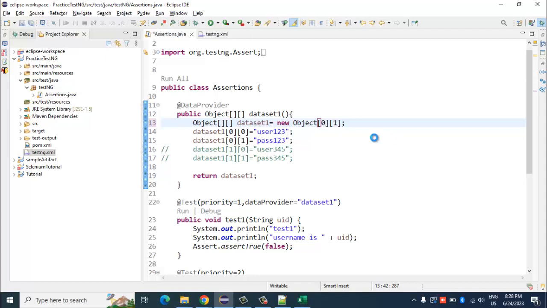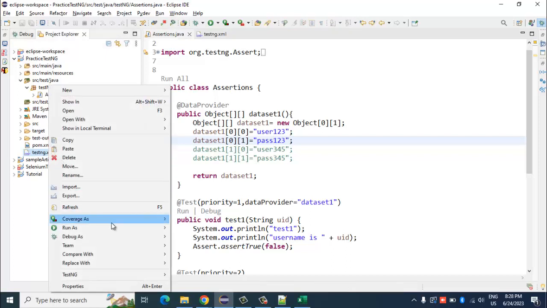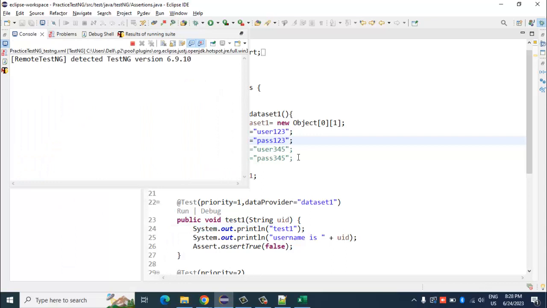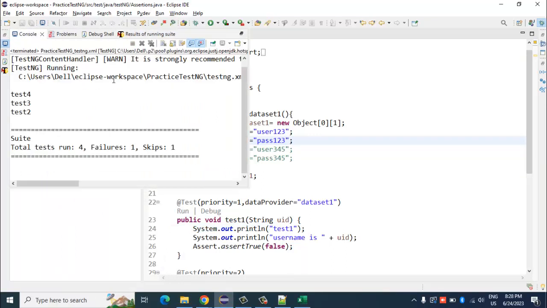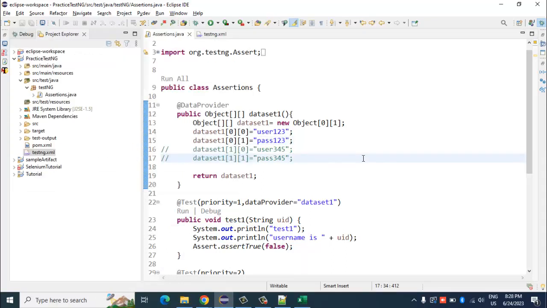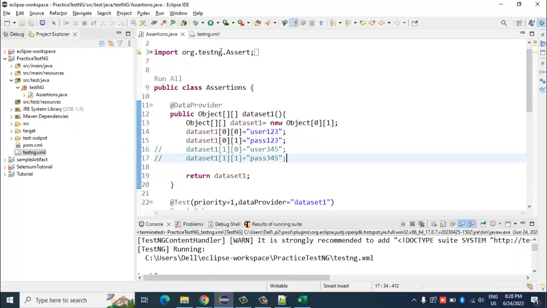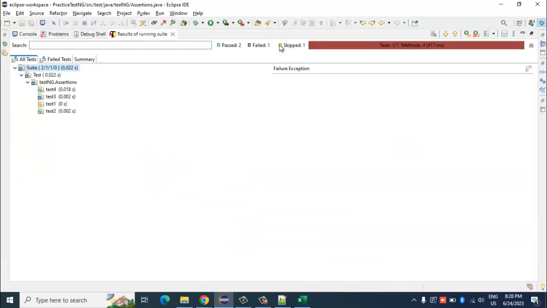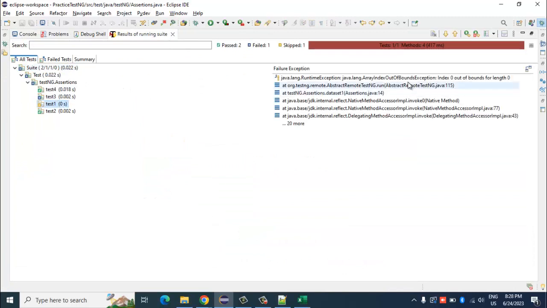Yeah. Now you can execute. Okay. Test 1 also, modify. So I believe it has again failed with array out of bound exception.